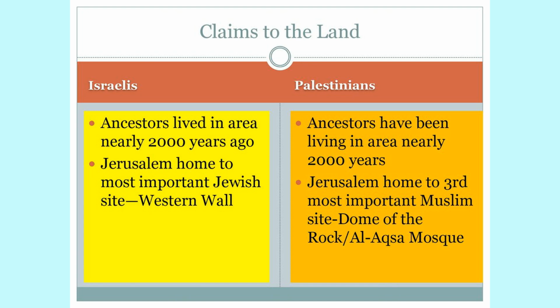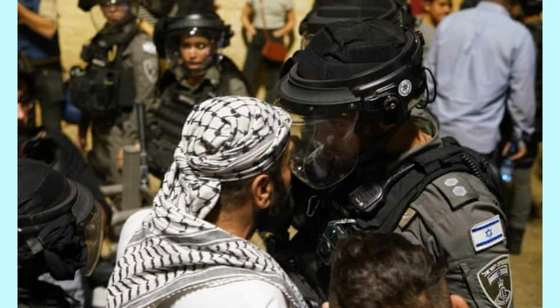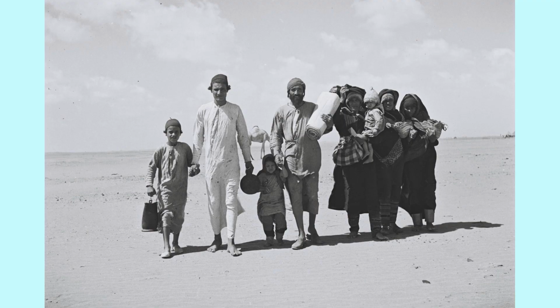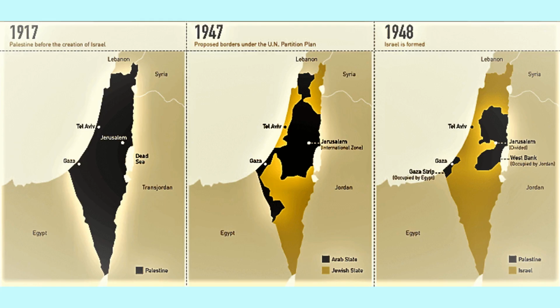In 1948, Britain lifted its control over the Palestine area and Jews declared the creation of a new Jewish state called Israel. Seeing this, the Arabs who lived there opposed it and an armed conflict broke out. It made thousands of Palestinians flee their homes. Palestinians called this Al-Nakba, which means a catastrophe. In all this conflict, Israel gained maximum territory.